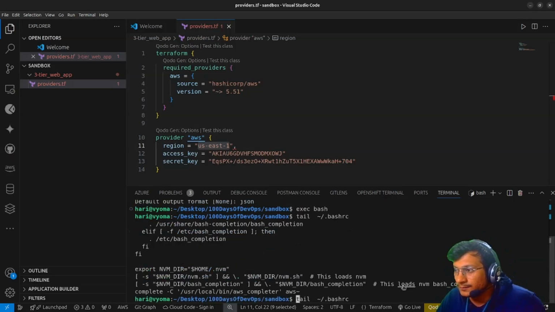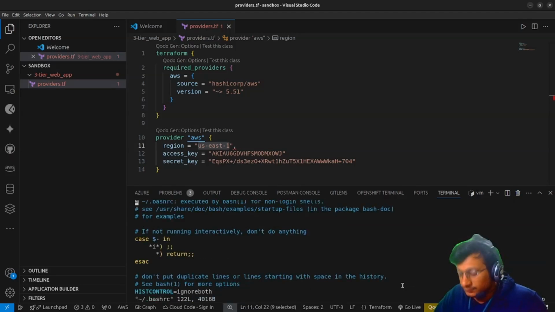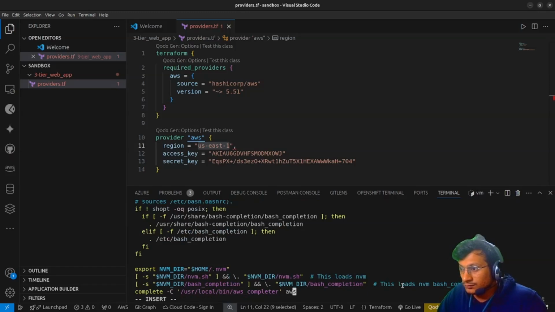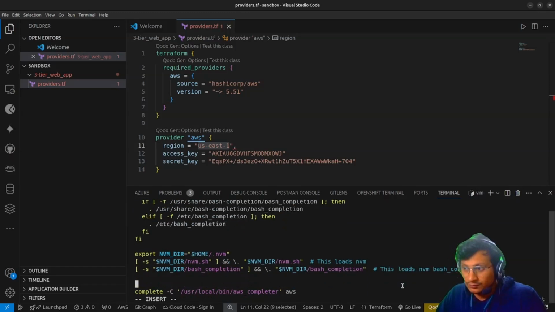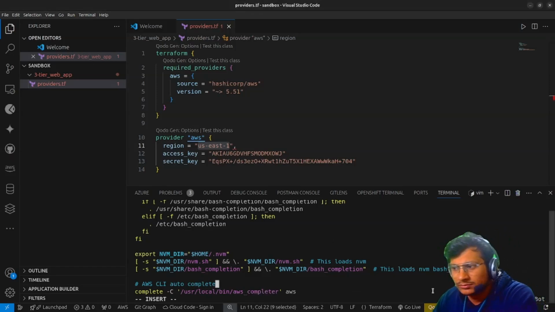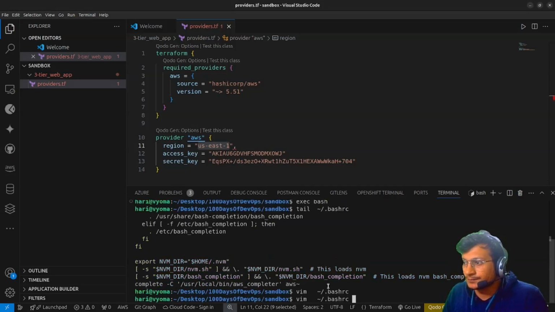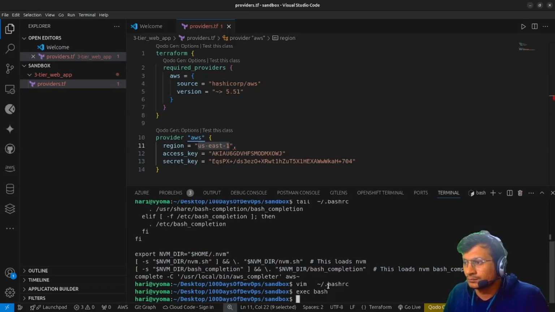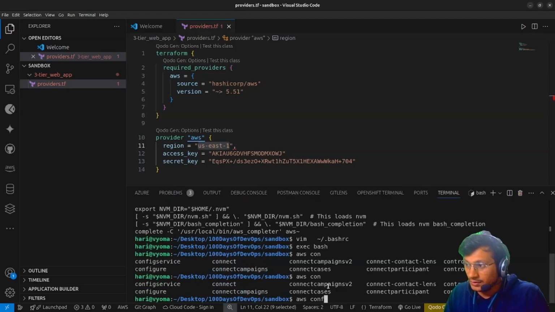That's why it is not working. AWS CLI autocomplete. Okay, so this particular is our, let me just exit. I think now it would work. AWS configure, yeah, now it is working.